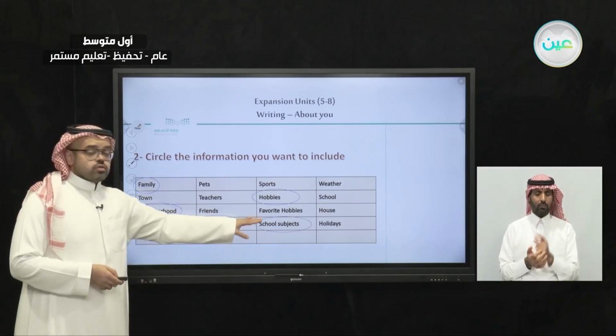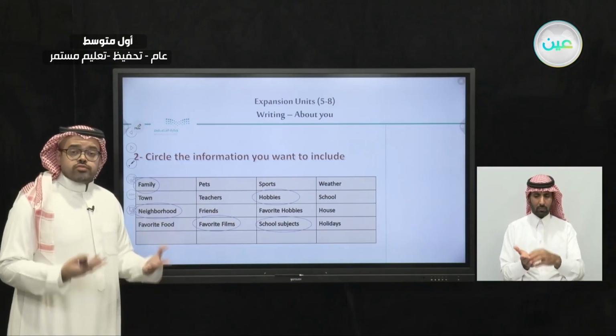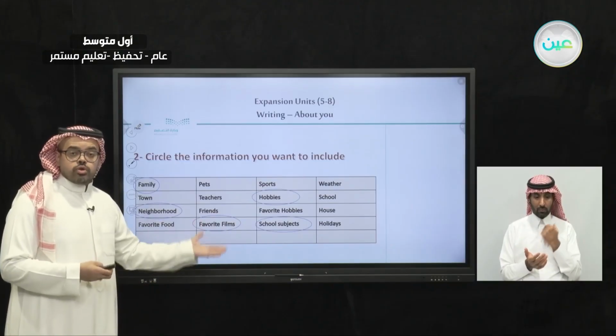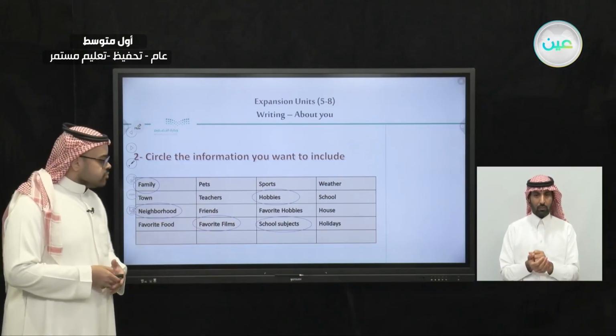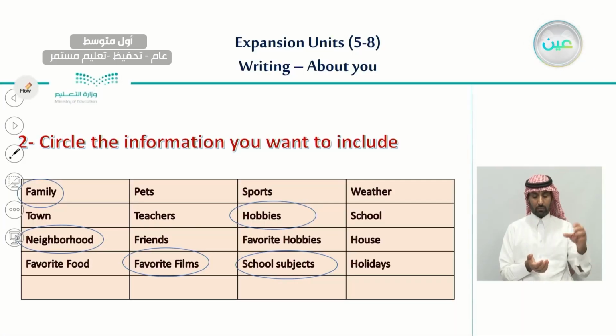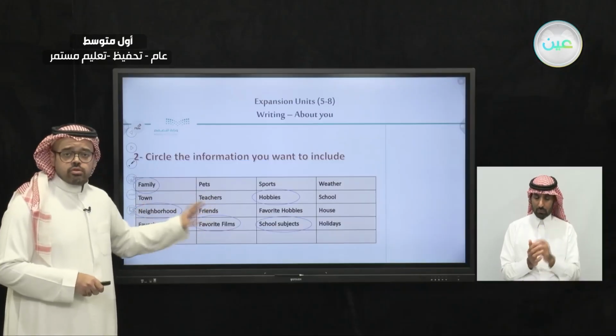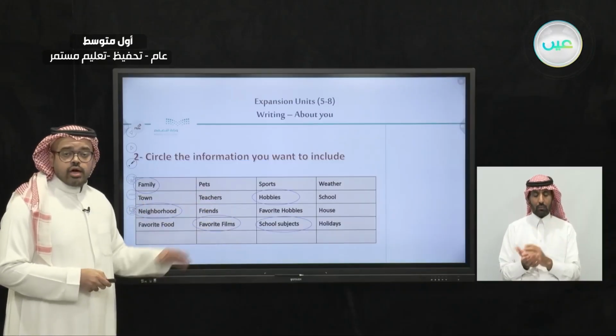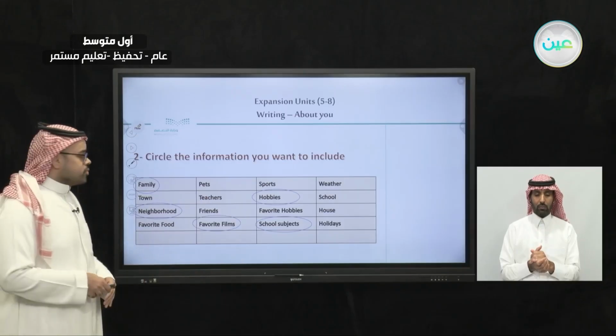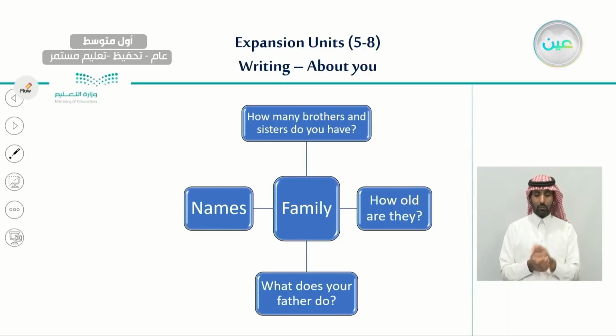And the last thing, the school subject. What kind of subjects I like. So here are the 5 pieces of information that I have chosen to write an email. And I'm showing you this as an example. You can choose this or you can choose any other information that you wish for. So here is an example.